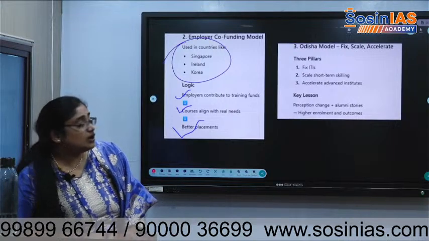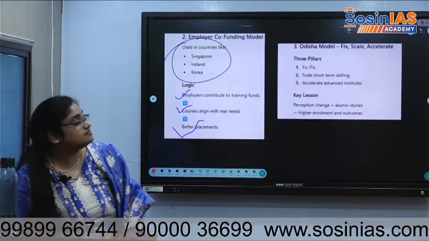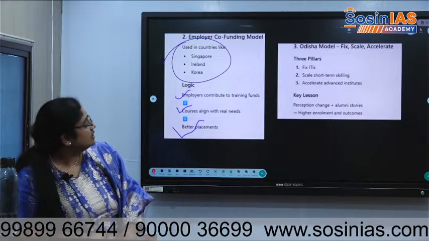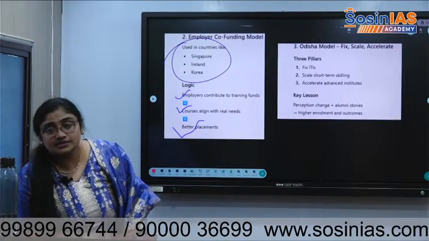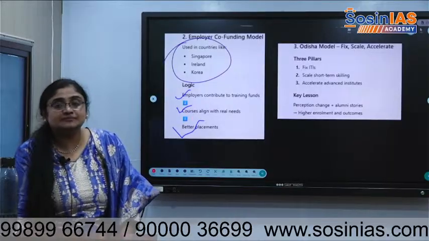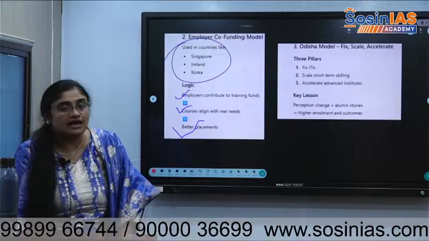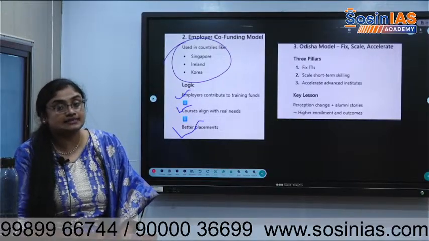Then they recruit people and encourage them to join short term skilling courses. Then they accelerate that to the higher levels, including big institutions and big companies to work with the government. Orissa has started fix, scale, accelerate.